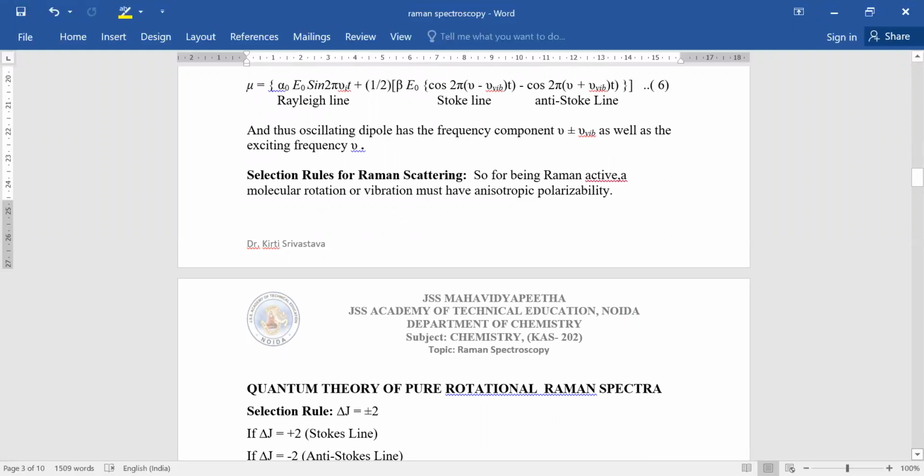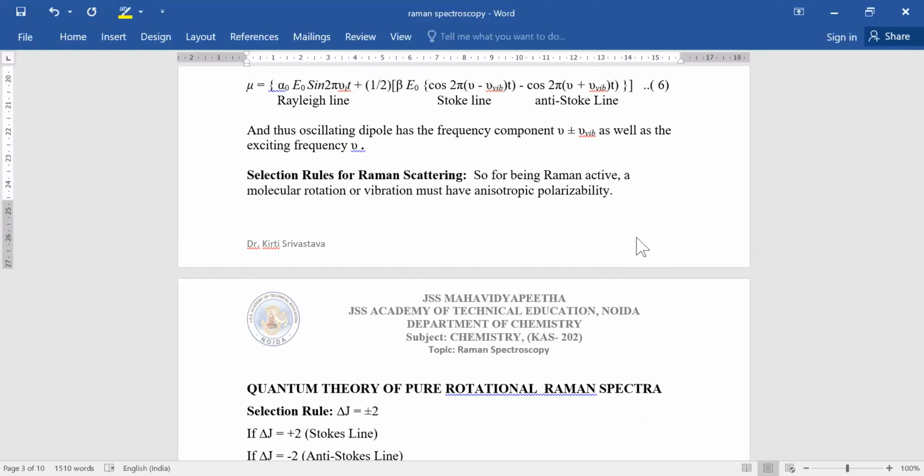For being Raman active, a molecular rotation, or you can say vibration, must have an anisotropic polarizability. You should keep in mind, for showing Raman spectra, the molecule should possess the anisotropic polarizability, and we also know that for showing IR spectroscopy, the molecule should have a permanent dipole moment, and there should also be a change in dipole moment during the vibration.